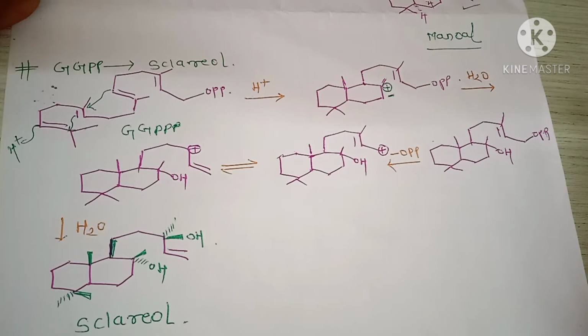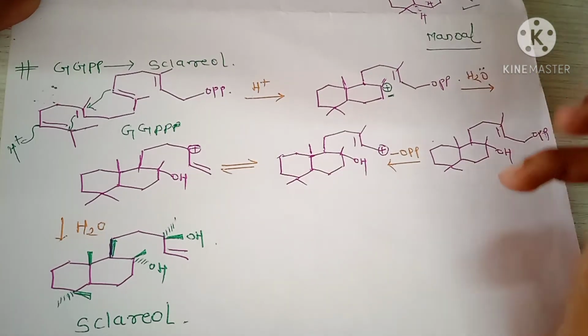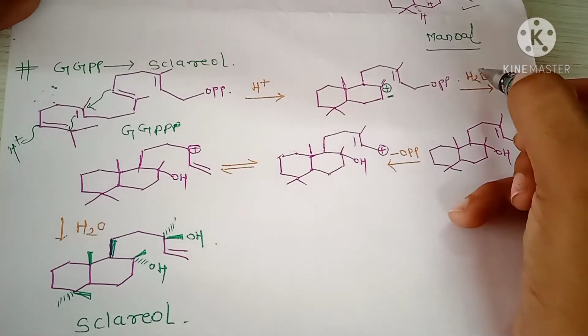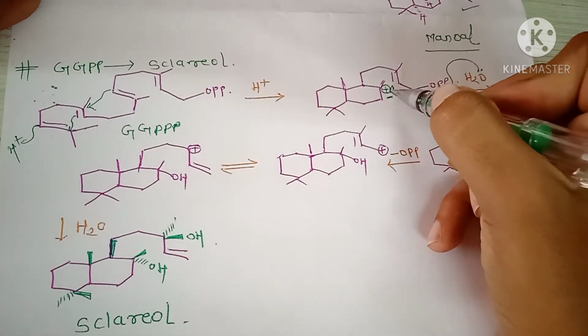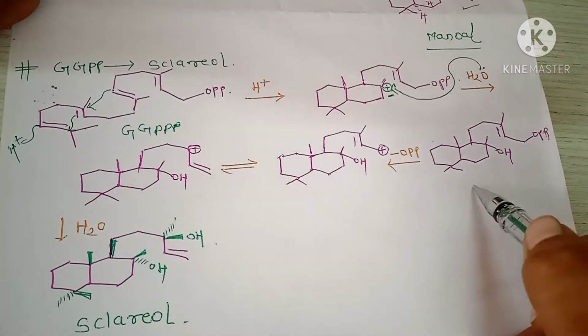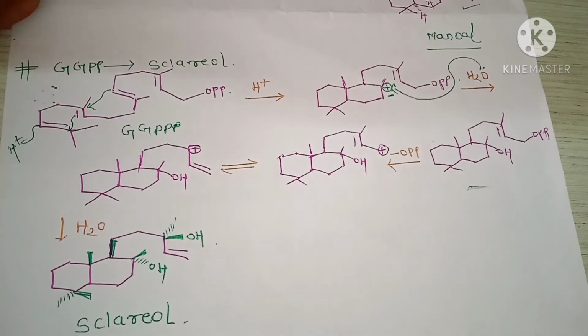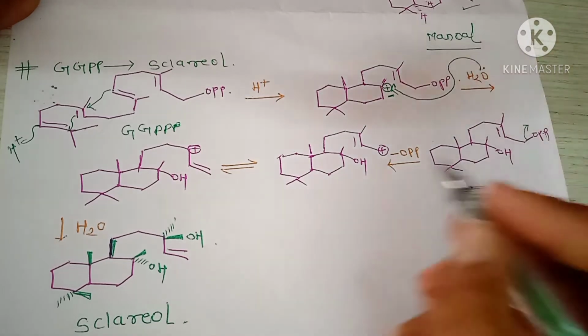Next the addition of H2O. The lone pair of water attacks here and stabilizes the carbocation and the formation of a structure like this. Next the loss of OPP and the formation of allylic carbocation.